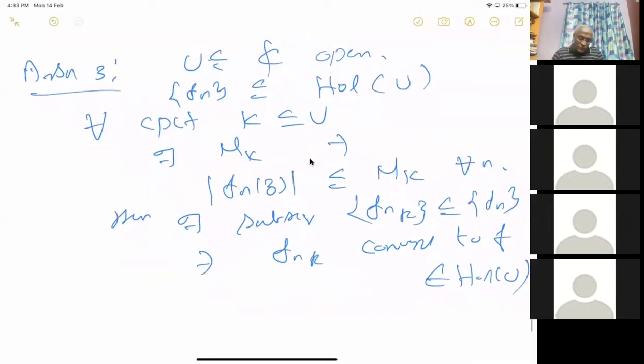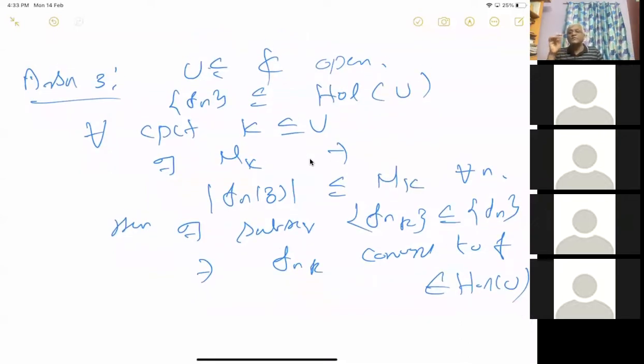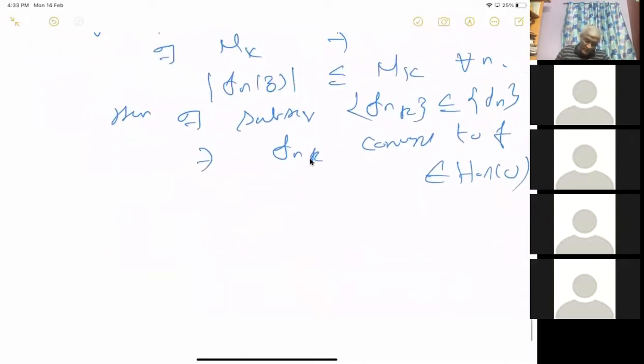The one thing you have to prove is the equicontinuity of those Fn. To prove the equicontinuity of Fn, you have to use the Cauchy integral formula. So you have to talk about Fn of z1 minus Fn of z2, for all Fn, independent of n.